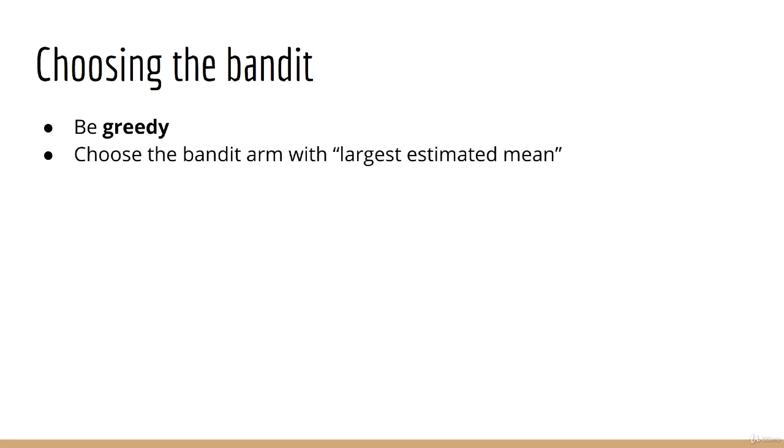The next step is to consider the part of the code where we choose the bandit. As I mentioned earlier, we don't need to choose anything randomly. We can just act in a greedy manner and choose the bandit with the largest estimated mean. The question is, why does this even work? Let's think about it.